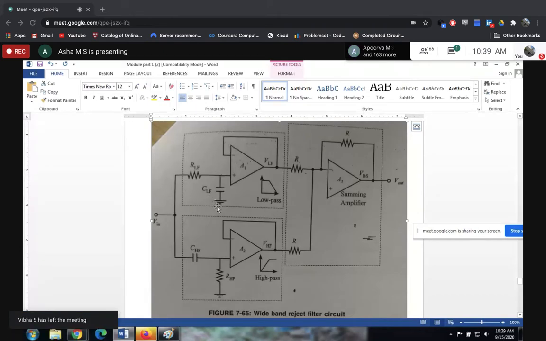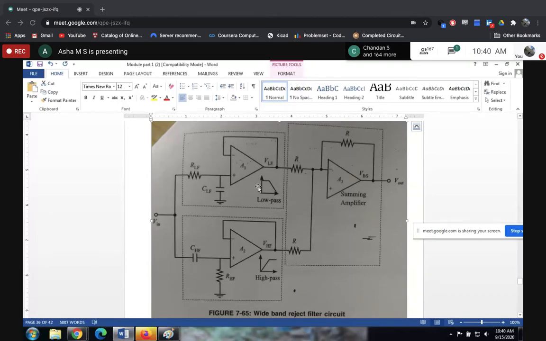So here you have the low pass filter and here you have the high pass filter. These two you are giving as an input to the summing amplifier. This is the circuit. This is exactly the low pass filter which we have studied. This is the high pass filter. So it is a lead type RC, it is a lead type CR. Okay, so how exactly will this work? Low frequency signal it should accept.